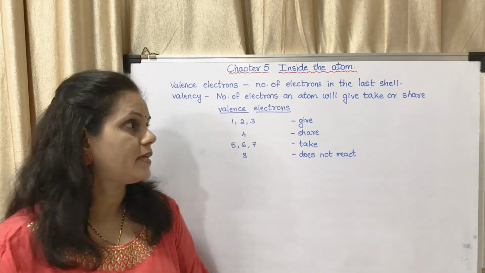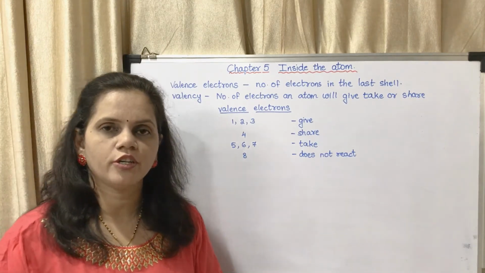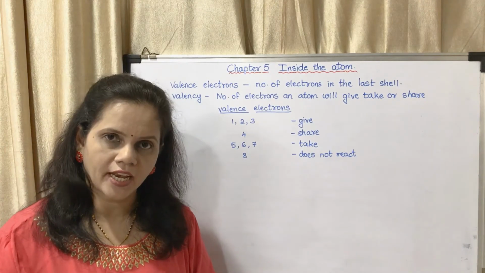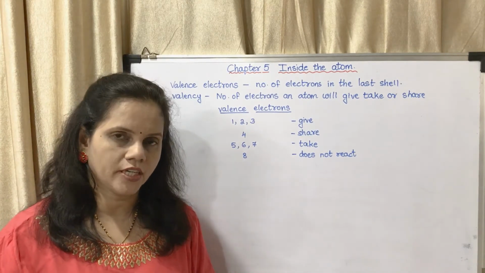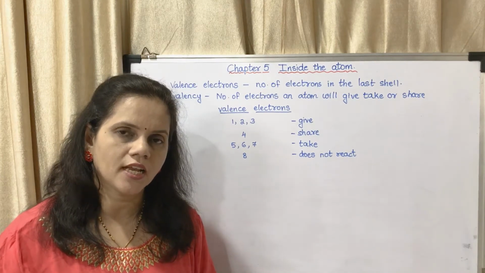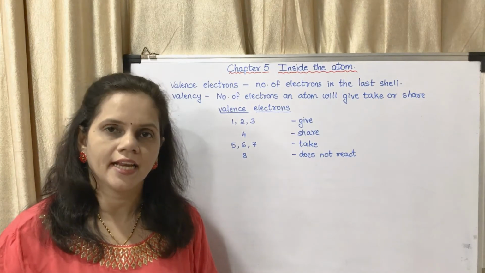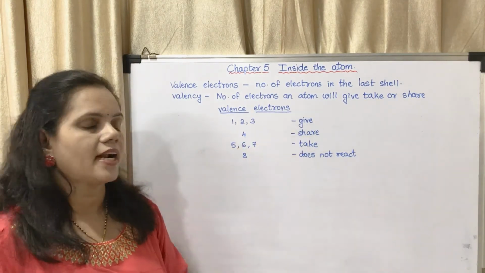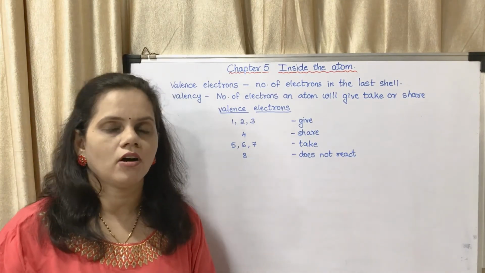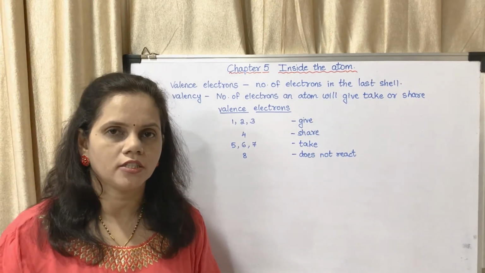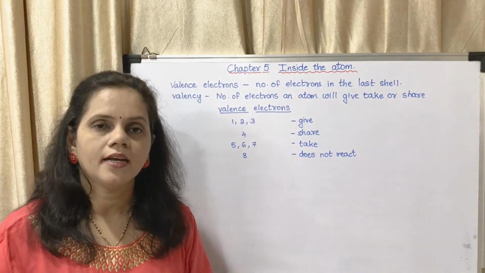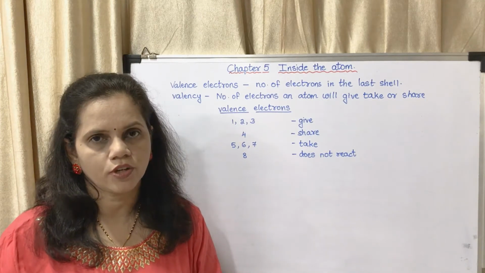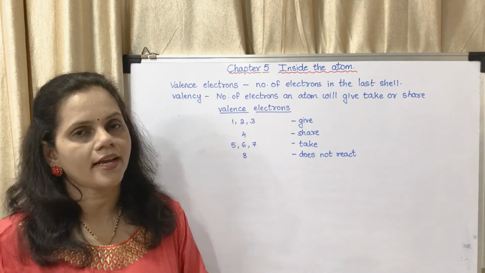Now this is the definition. You may write in your notebook. What do you mean by valence electrons? It is the number of electrons in the last shell. According to the electronic configuration, the number of electrons in the last shell is called the valence electrons. Now valency. What is valency? It is the number of electrons an atom will give, take or share. Now this definition is not according to the textbook. In the textbook they have given other definitions. It is there in the notes, and you may refer to the notes for that, but this is for you to understand. You may write this and keep.